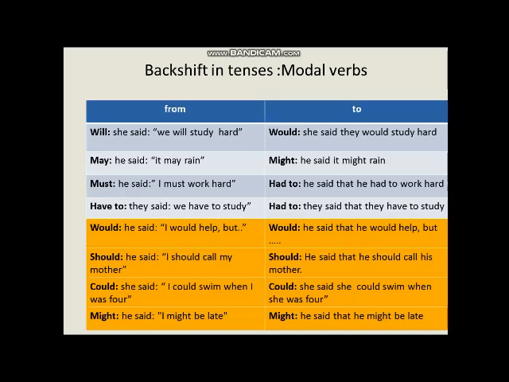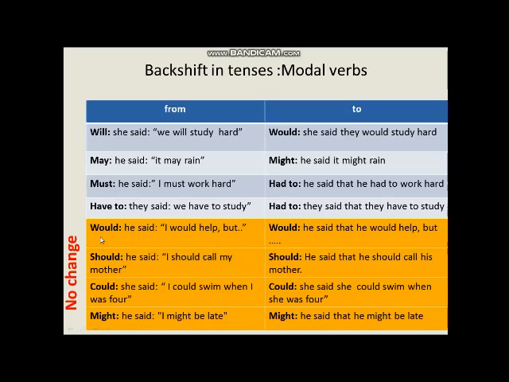Very nice. So this is a list of modal verbs. For will, may, must, and have to, they have different colors because they change. For example, will becomes would, may becomes might, must becomes had to, and have to becomes had to also. But for these in this zone, colored in this color, they don't change.